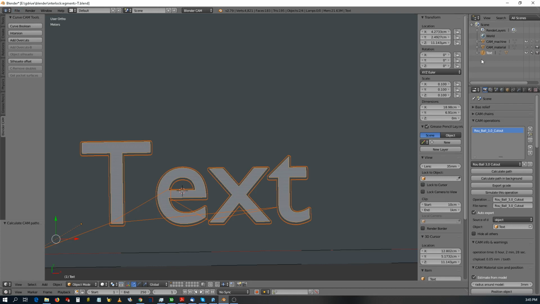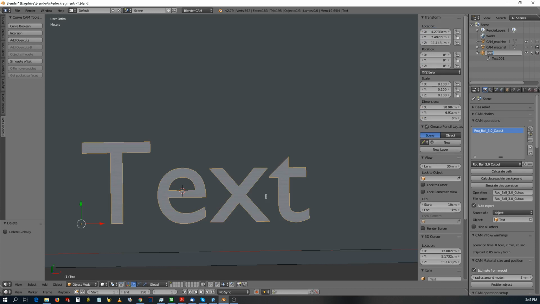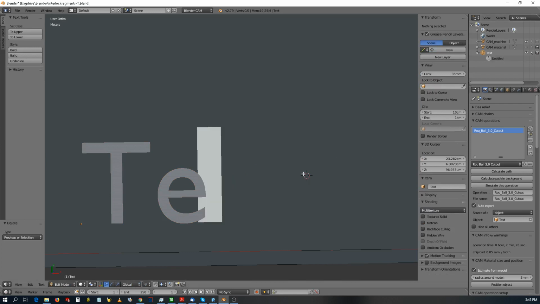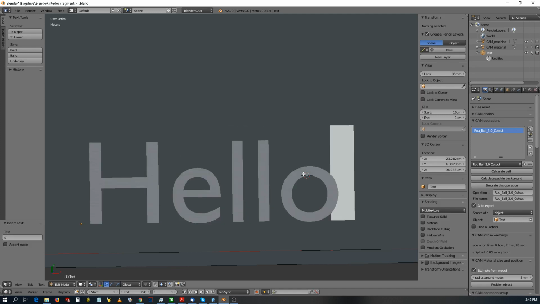Oh, another thing about the text, which is important, I forgot to mention, is that you're able to edit it without changing the parameters.